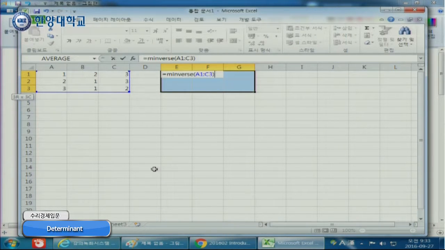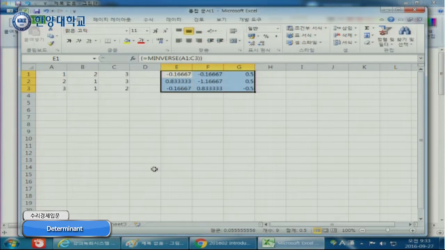Next, instead of just typing enter, this is important. Please push Control Shift first, Control Shift, and then enter. So Control Shift Enter, then you will get the inverse solution. Okay. So Control Shift Enter, highlight, and then Control Shift Enter. MINVERSE, and then select these cells, and Control Shift Enter. Right? It's done.